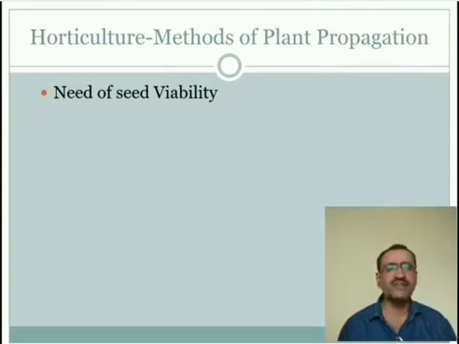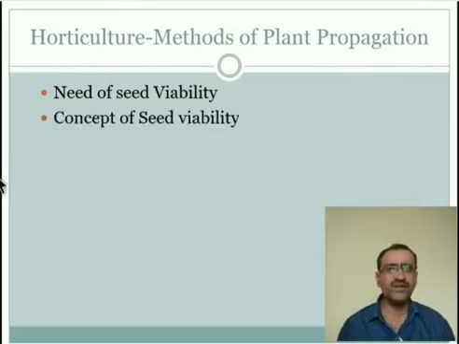Therefore, they must have high viability at the start and during storage. The viability of seed at the start of storage is also determined by environmental conditions. The storage life of an accession is also an important part of seed viability. So these are some needs of seed viability.